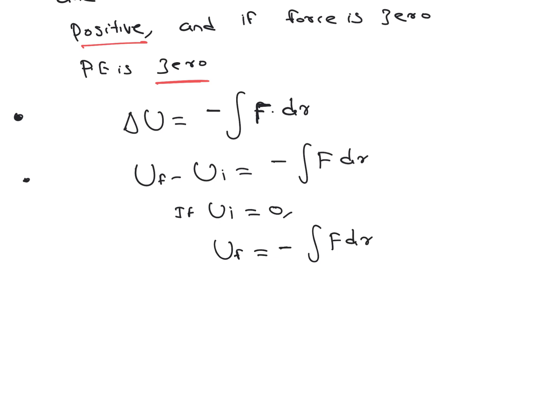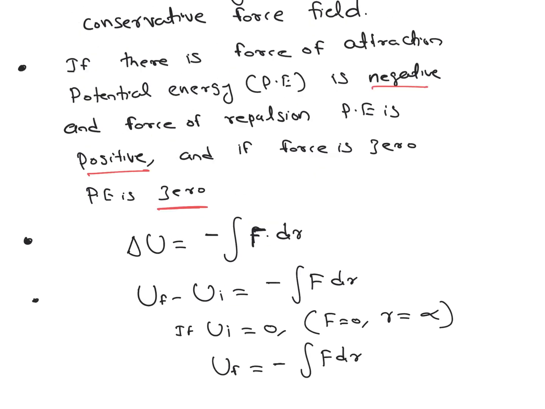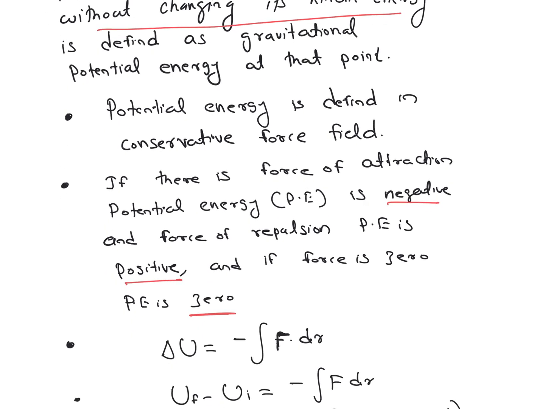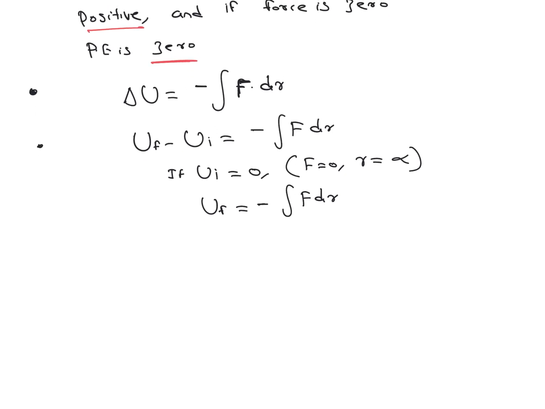Now, we already discussed that potential energy can be equal to 0 only when there is no force of attraction. This force of attraction becomes equal to 0 when this distance is infinity, or when the object is at infinity. That's why we are taking the particle from infinity to a point in gravitational field, because at infinity the value of gravitational potential is 0.